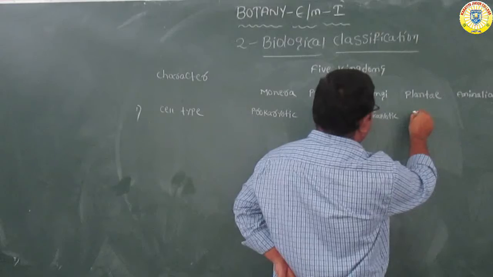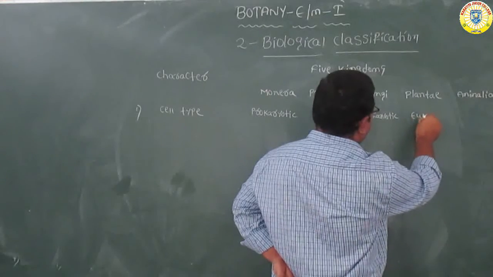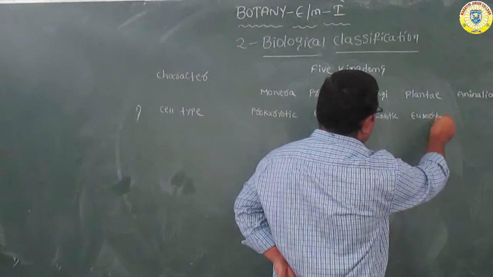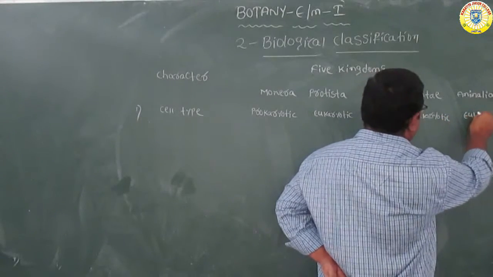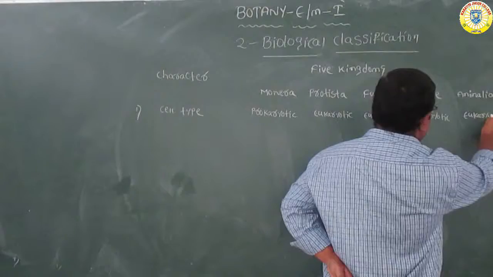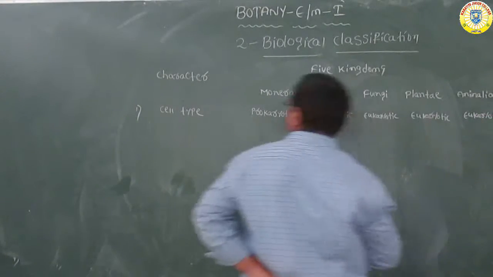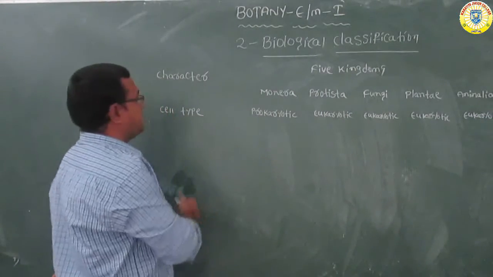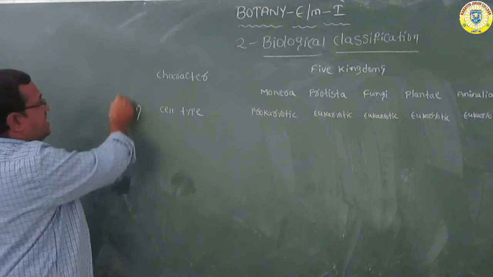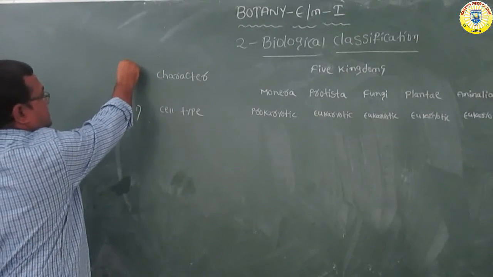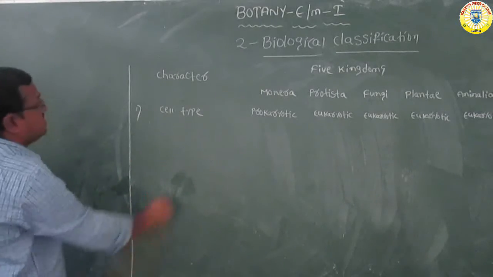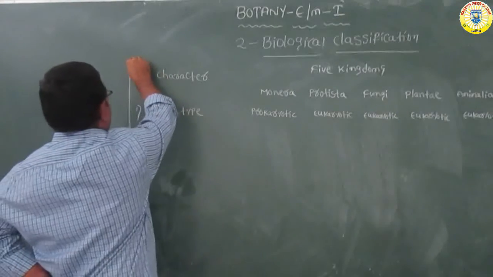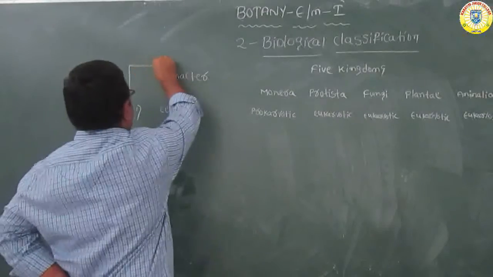Plant also eukaryotic. Animal also, same name, eukaryotic. Okay, so this is the first character. What is the first character? Cell type. This is the first character, cell type. So you can see this character.